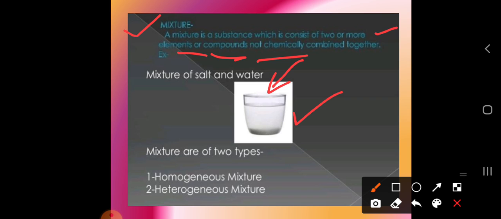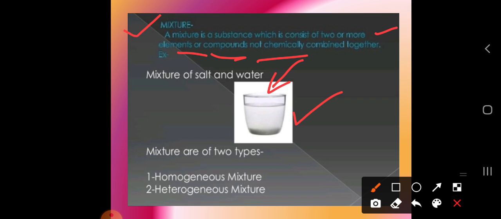So why are we considering this? Elements cannot be split up into two or more particles, whereas the mixture is combining together, but not in a chemical form, only in a physical form. Physical form means that by applying some other methods you can separate these mixtures.